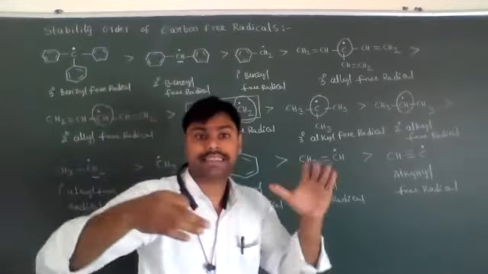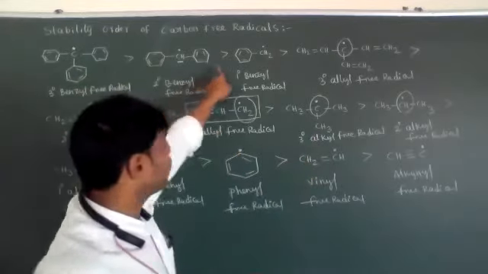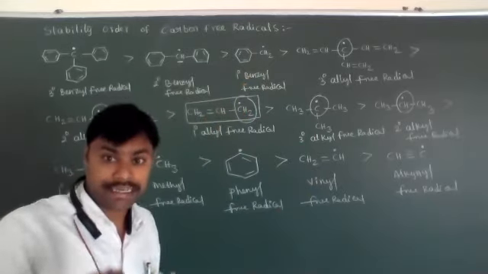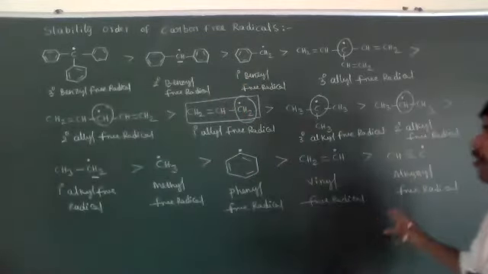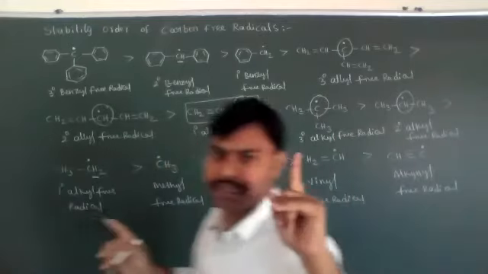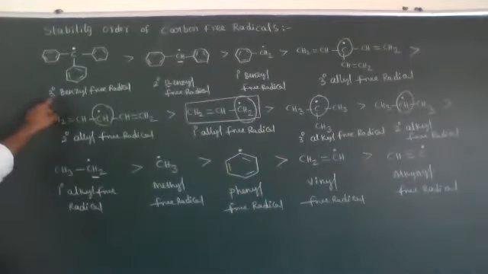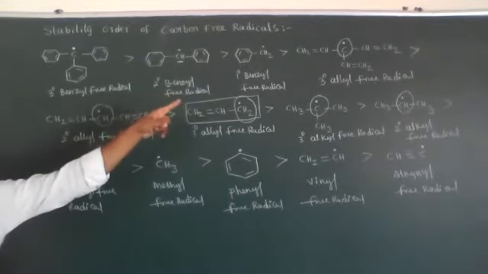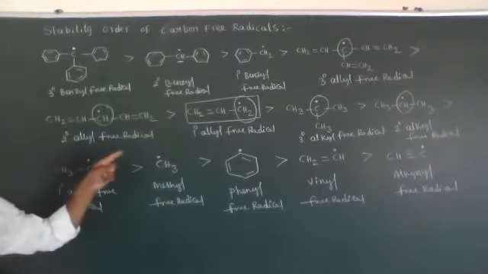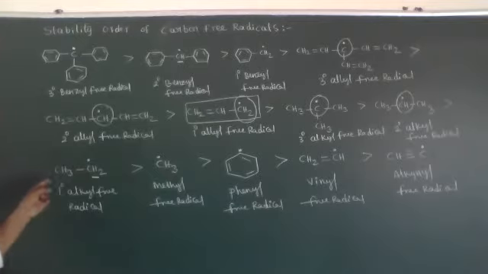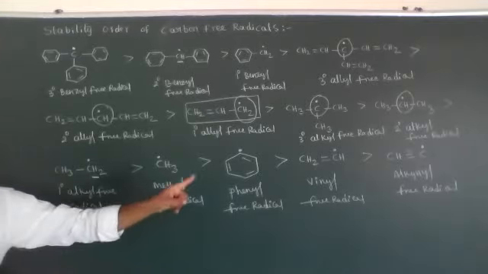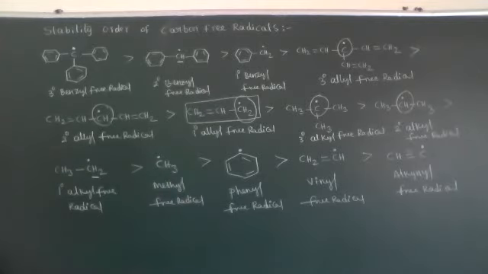Why the stability is more here compared to the remaining, all these reasons and everything I will explain, but you have to remember carefully. How to remember? Imagine in your brain always: tertiary benzyl, secondary benzyl, primary benzyl. Next tertiary allyl, secondary allyl, primary allyl. Next tertiary alkyl, secondary alkyl, primary alkyl. Then methyl, phenyl, vinyl, and alkyl group.